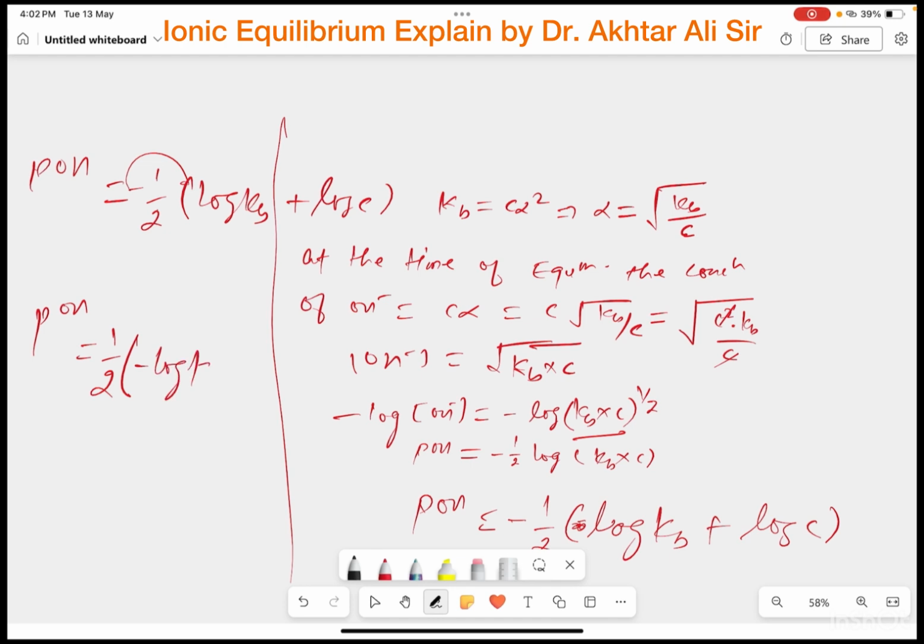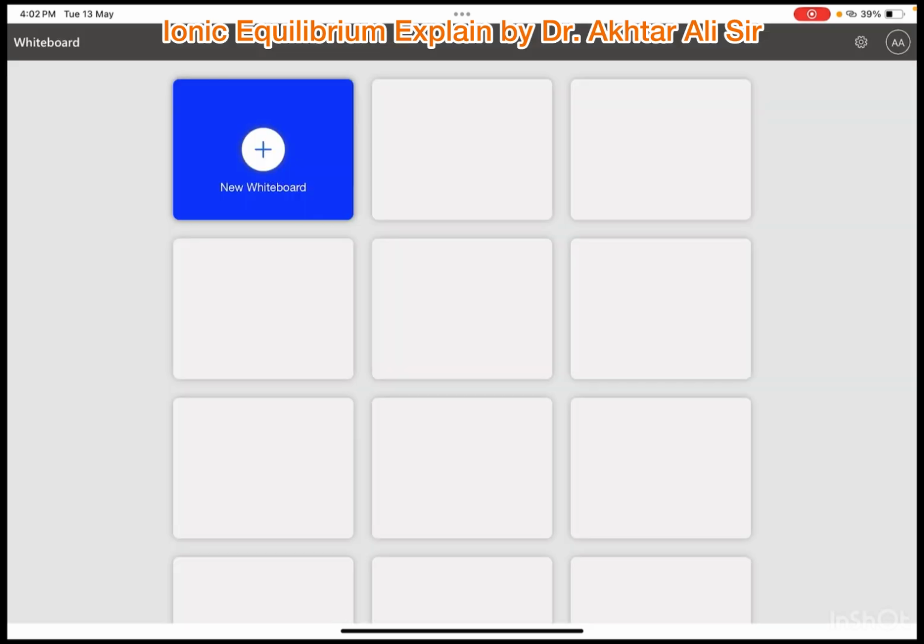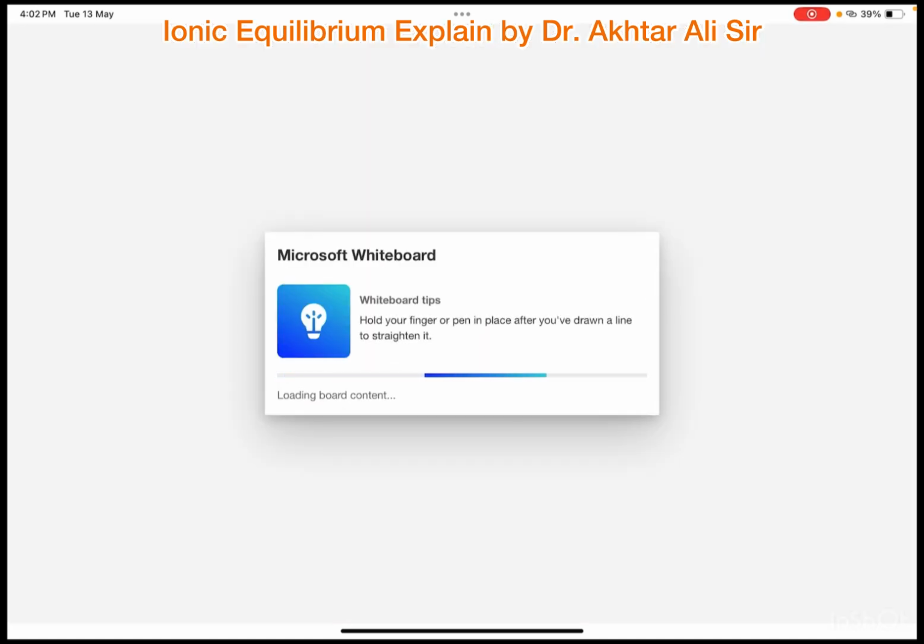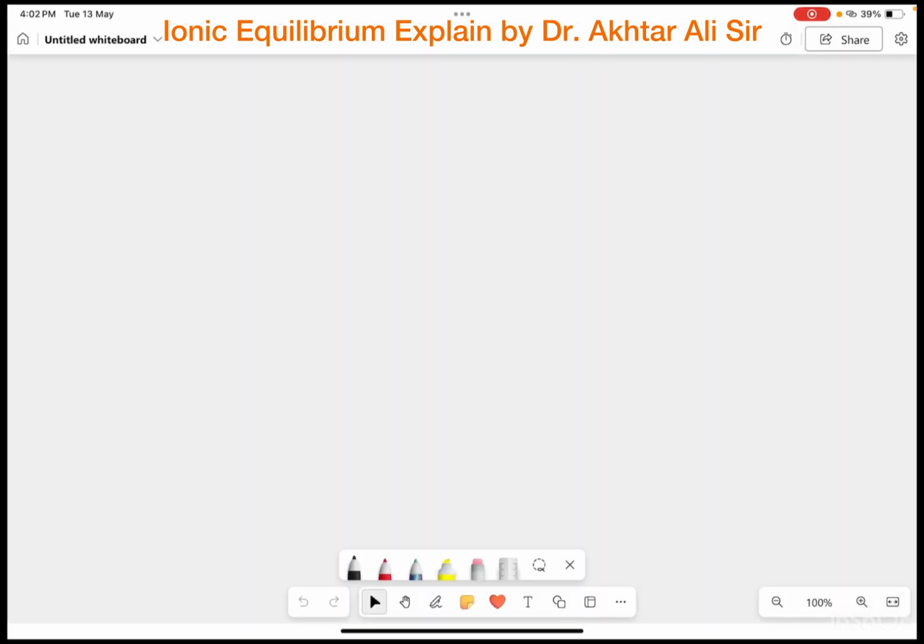So this is minus log Kb minus log C, and pOH will be equal to 1 by 2, where negative log Kb is known as simply pKb, minus log C. This is the formula of pOH, not pH, which equals 1 by 2 pKb minus log C. This formula is applicable only for weak monoacidic base.